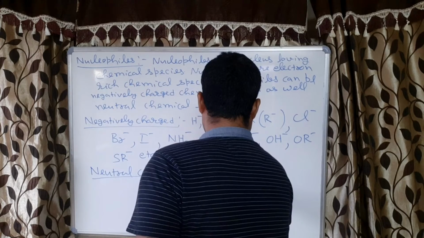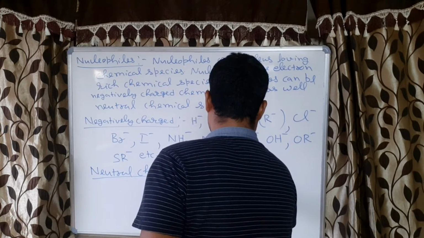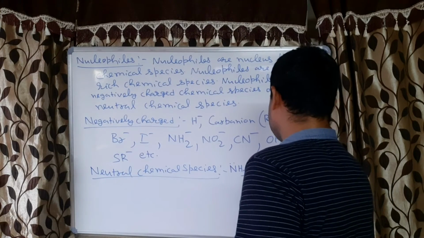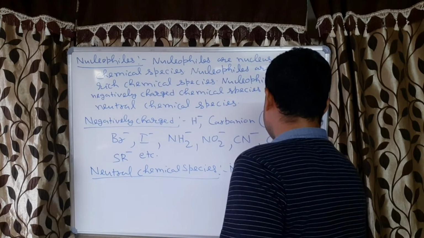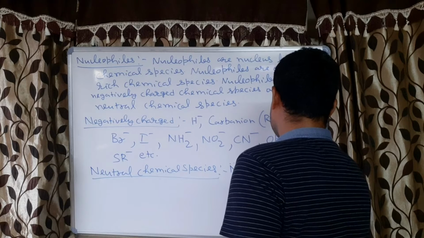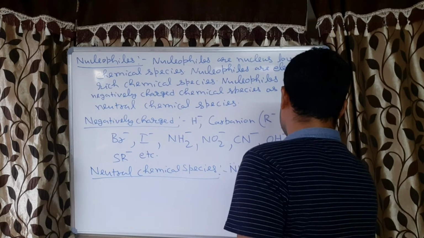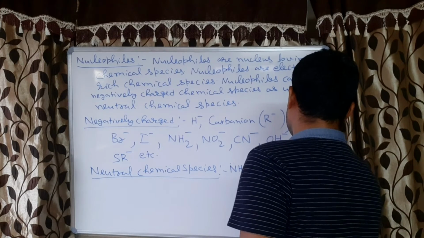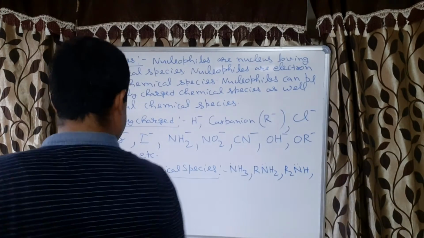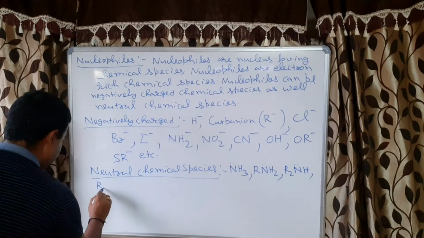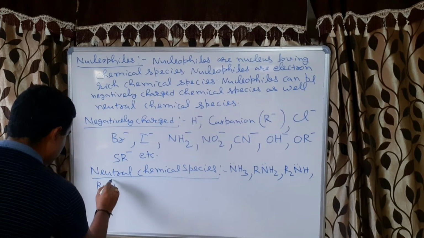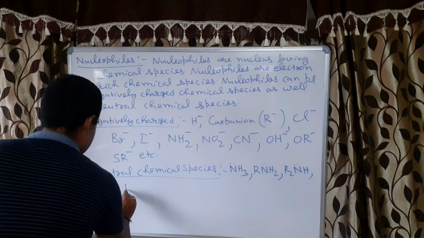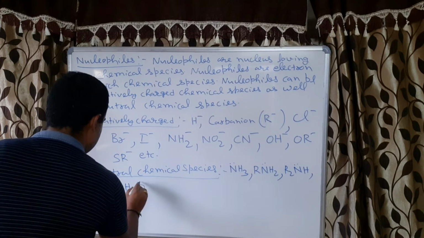For example, NH3, it has one lone pair, or RNH2, R2NH, R3N, H2O.